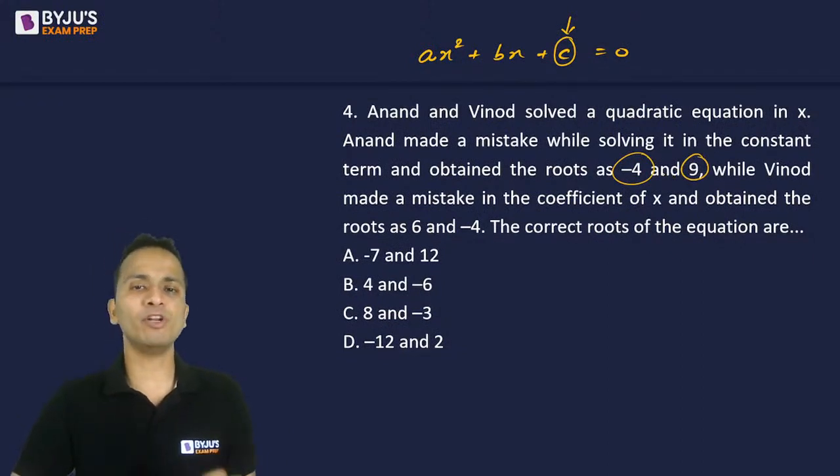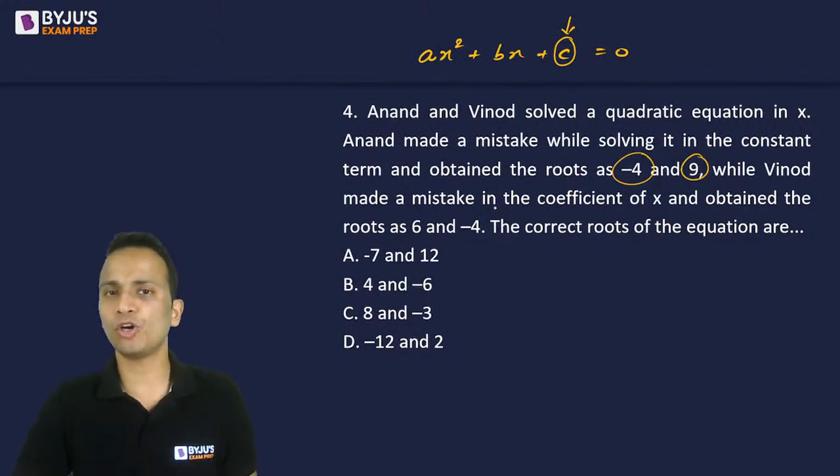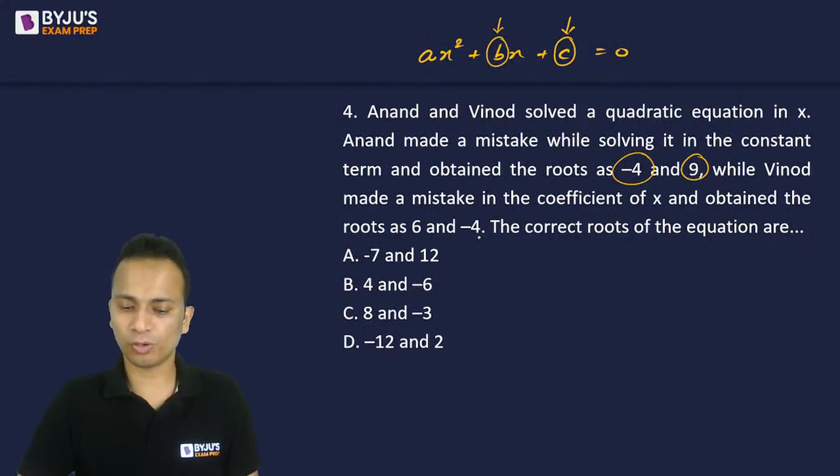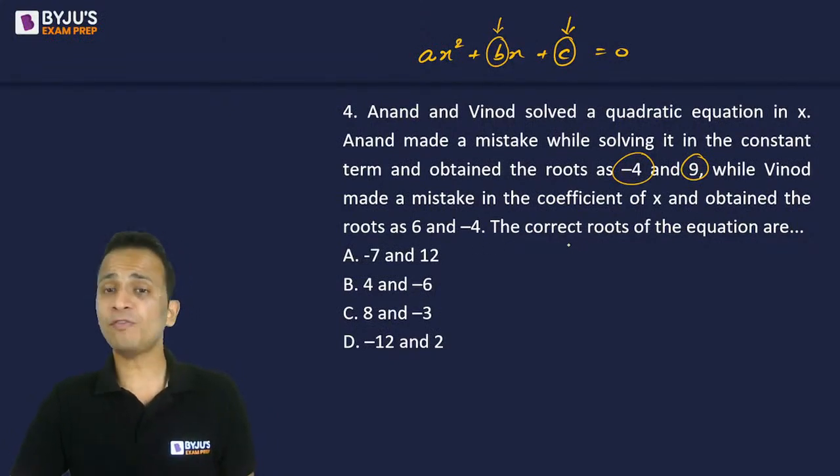On the other hand, Vinod made a mistake in the coefficient of x. That means Vinod made a mistake in noting down the value of b and obtained the roots as 6 and -4. We have to find out the correct roots of the equation.